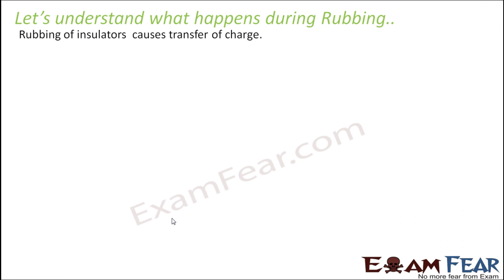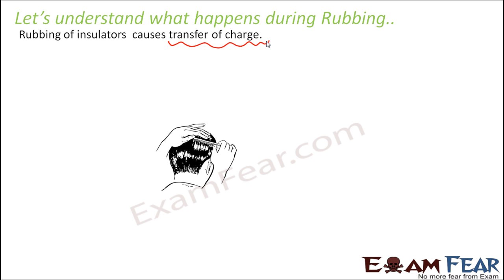Having known this, let us try to understand what exactly happens during rubbing. We will again take the same example, and try to understand how rubbing of insulators causes transfer of charge, because this transfer of charge leads to the entire phenomenon of attraction of the comb and the pieces of paper. So what happens when we comb our hair? What are the two objects which are in physical contact? The two objects are human hair and the plastic comb.